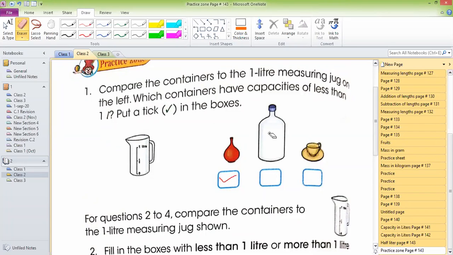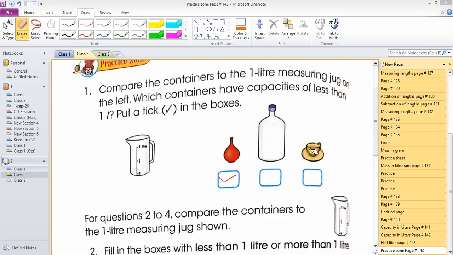Check this bottle, guys. Yes or no? Is it also having less than 1 liter capacity? Yes or no? No, no. Very good. So I am not going to tick here because it has more capacity than 1 liter.